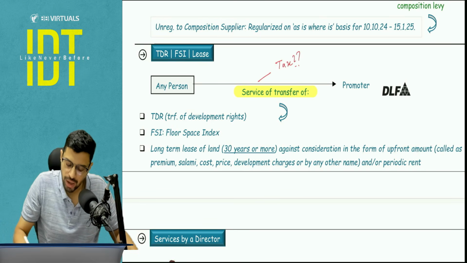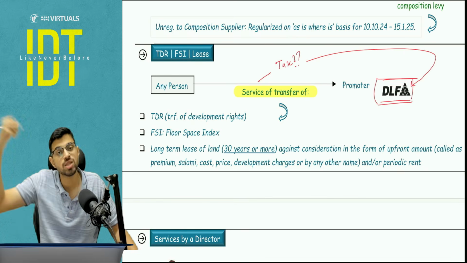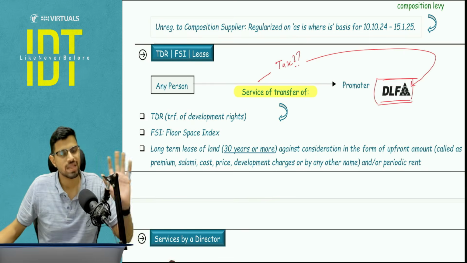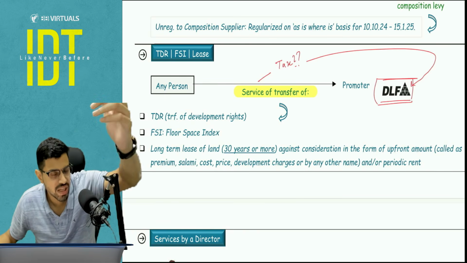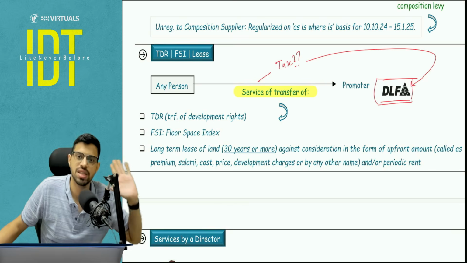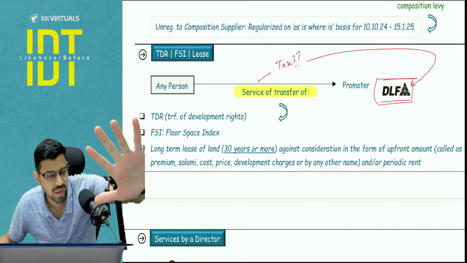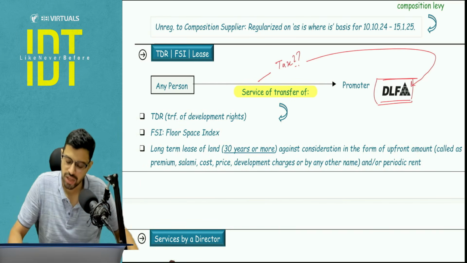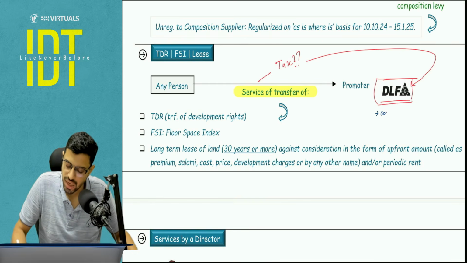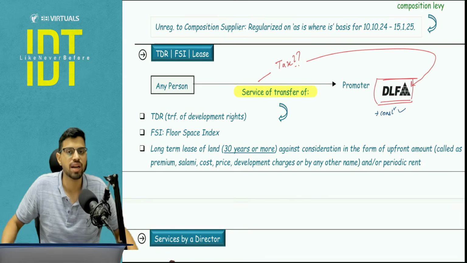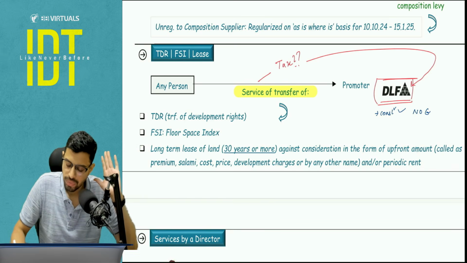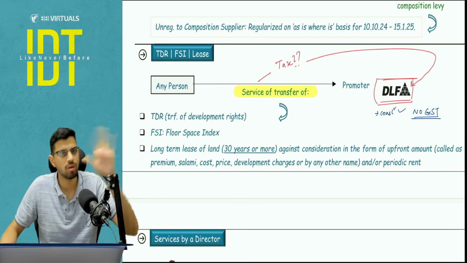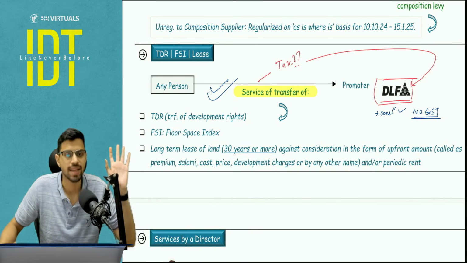Whether the tax will apply or not will depend on whether the real estate promoter is going to pay GST on the constructed flats or not. So basically, very logical. If DLF is going to pay GST on the flats, then in that case here the GST will not apply. If DLF is not going to pay GST, meaning if he sells constructed flats, after construction the flats are being sold, no GST, as we covered in Schedule 3, then this particular taxation will apply.